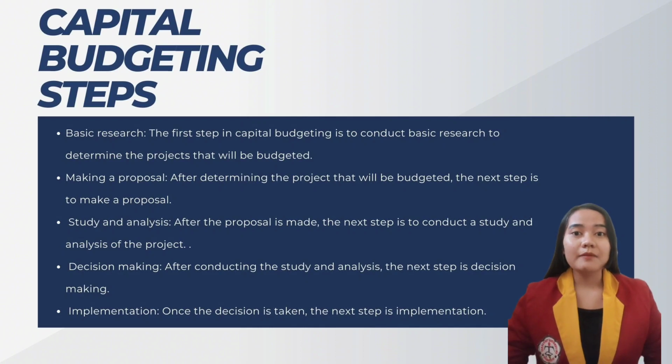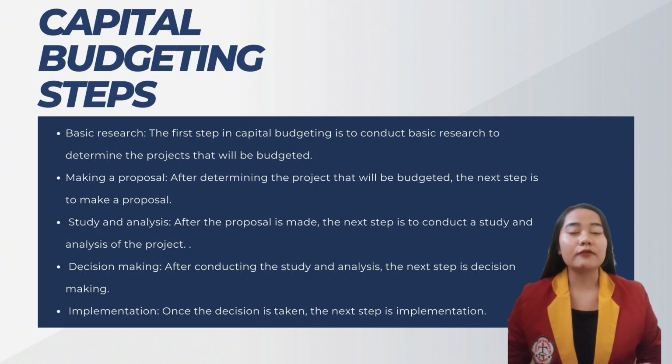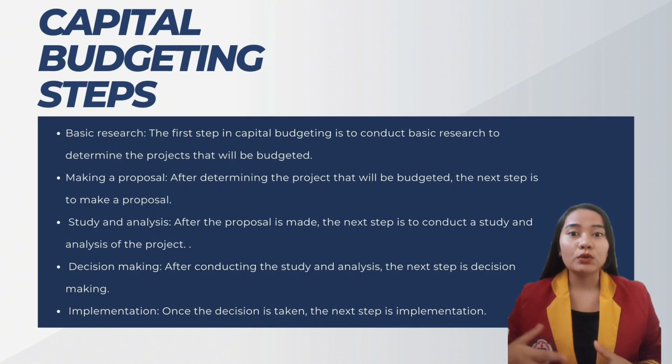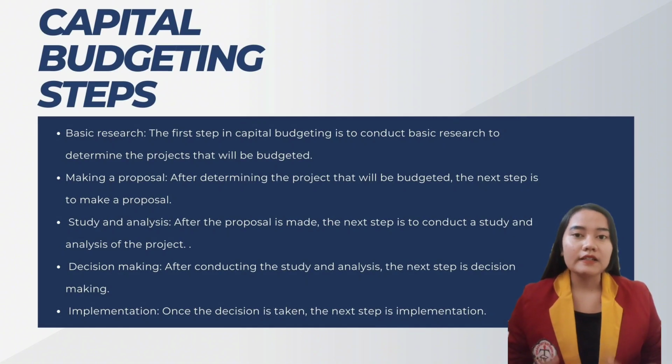Next, capital budgeting steps. The following are the steps for capital budgeting. Number 1, basic research. The first step in capital budgeting is to conduct basic research to determine the project that will be budgeted. This research includes market analysis, industry analysis, and competitive analysis.